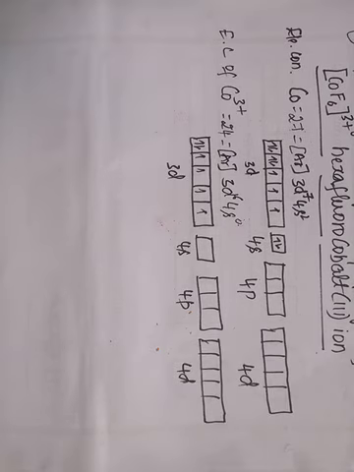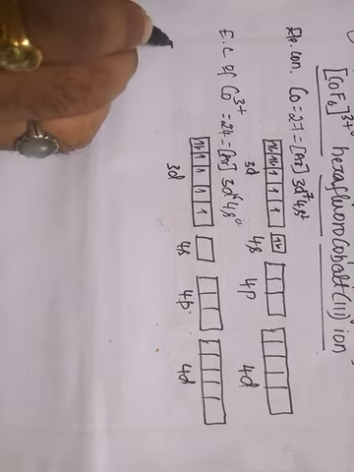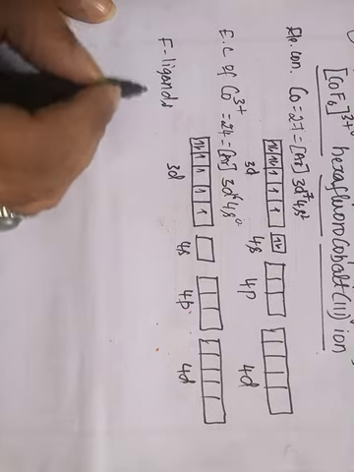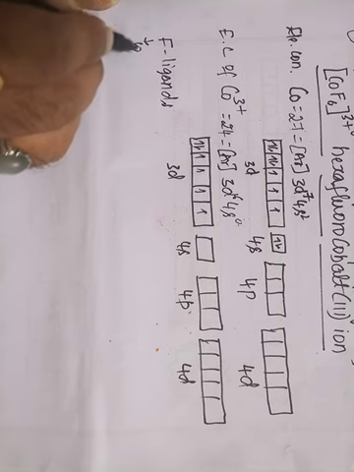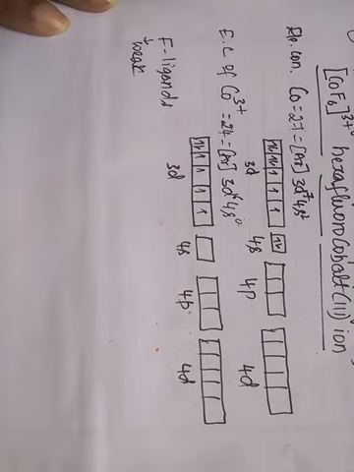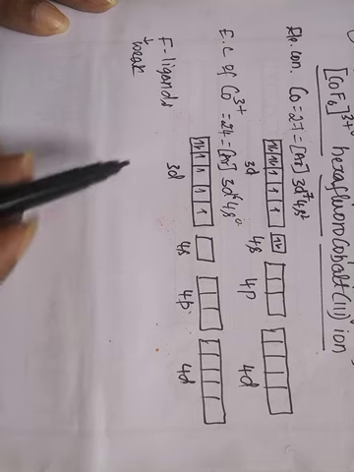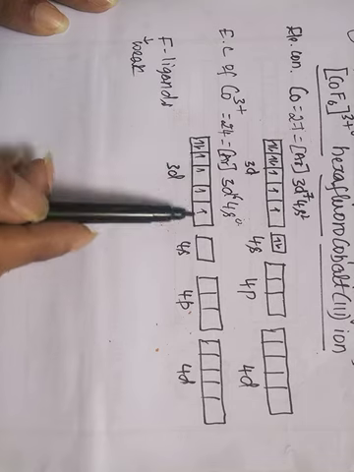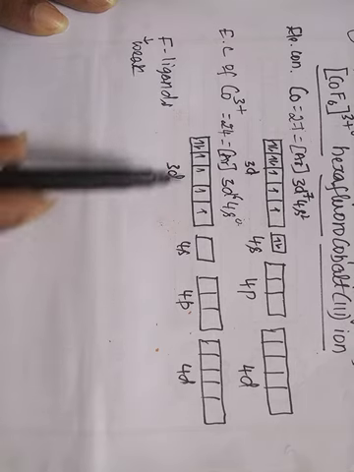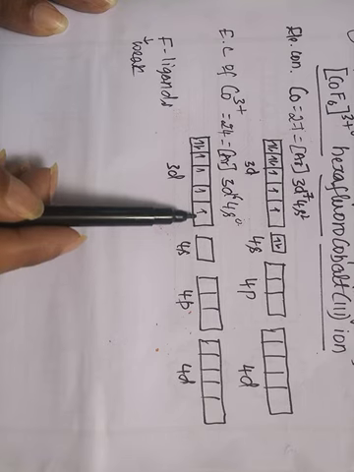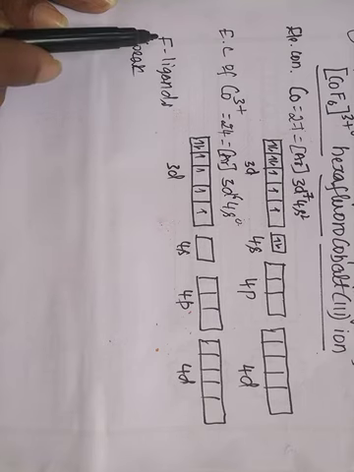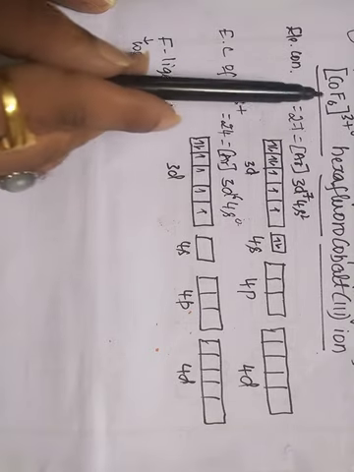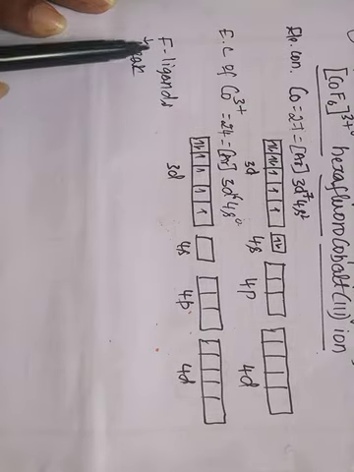Now in the presence of the fluorine ligands, this fluorine is a weak ligand. Therefore the unpaired electrons do not undergo pairing. The unpaired electrons will undergo pairing only when a strong ligand approaches the central metal ion. Here in this complex we have fluorine as a ligand, which is a weak ligand.